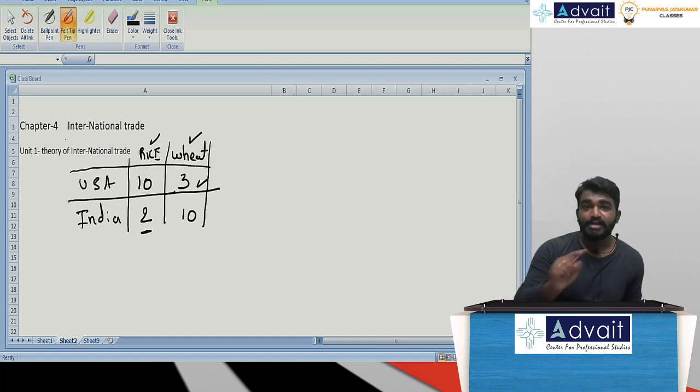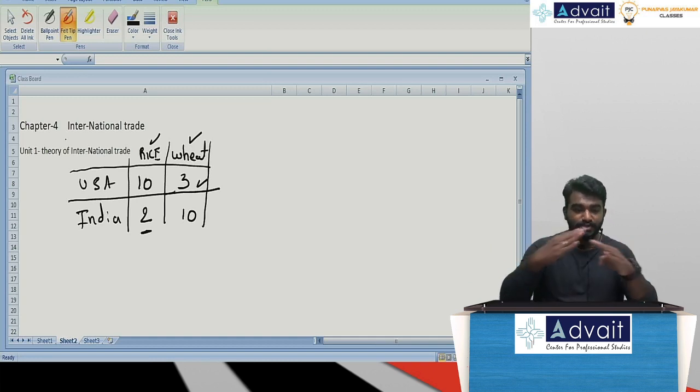Hence, India should produce more and more rice, export rice and import wheat. USA should produce more and more wheat, export wheat and import rice, wherein mutually beneficial trade is possible. One nation is gaining, and the other nation is also gaining.